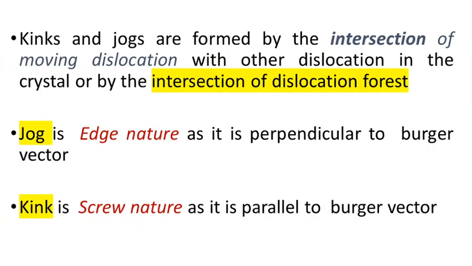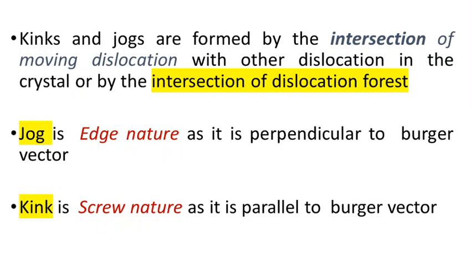Both are formed by the intersection of a moving dislocation with other dislocations, or we can say they are formed due to the intersection of the dislocation forest.